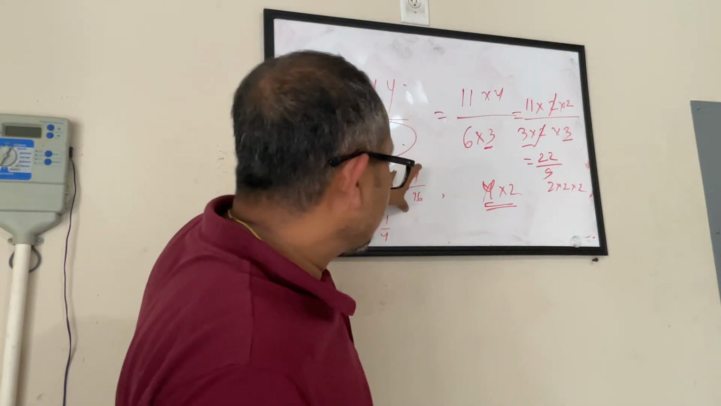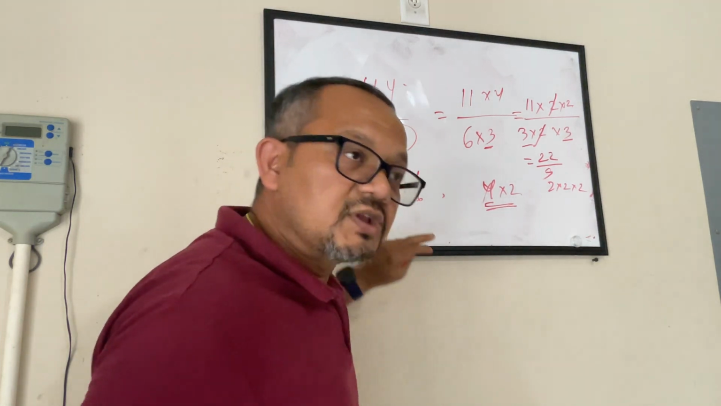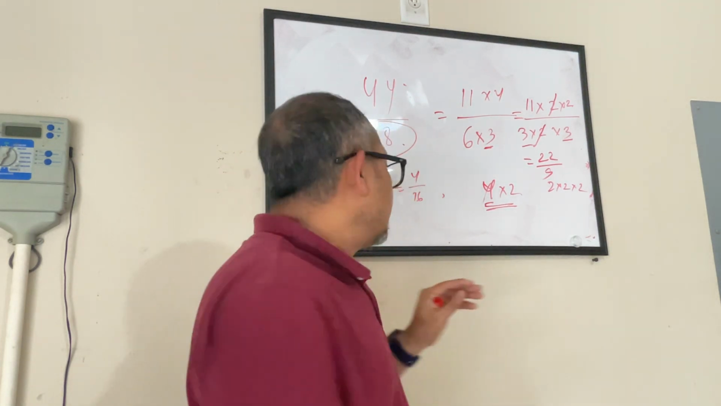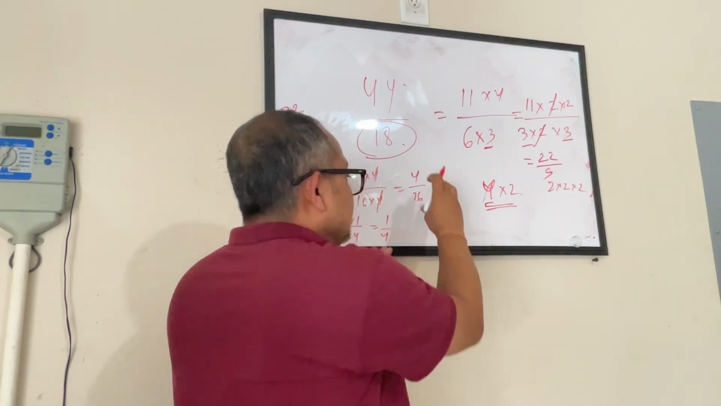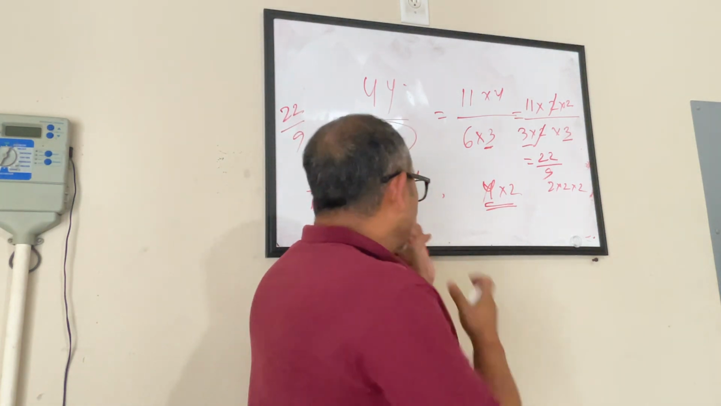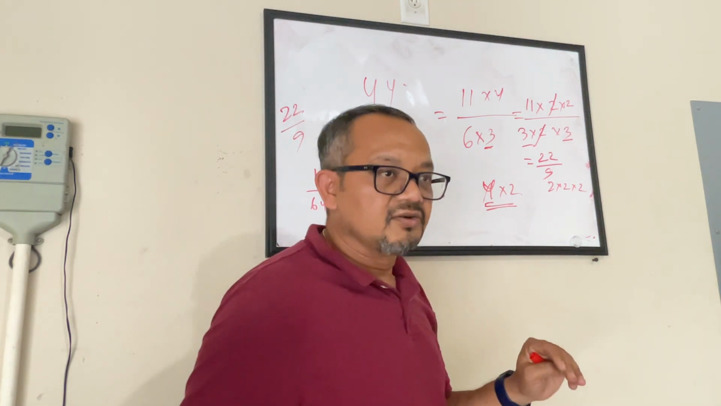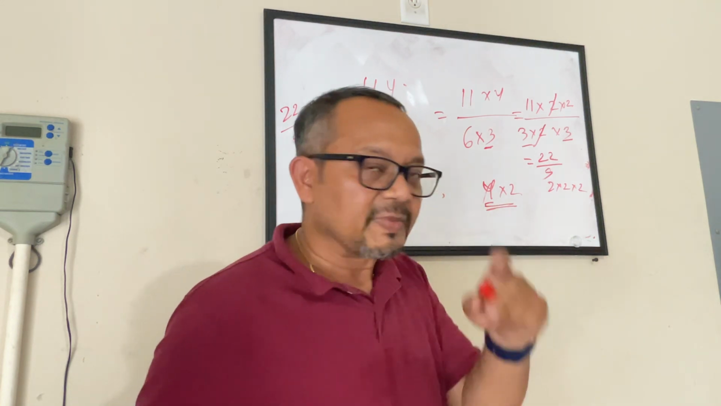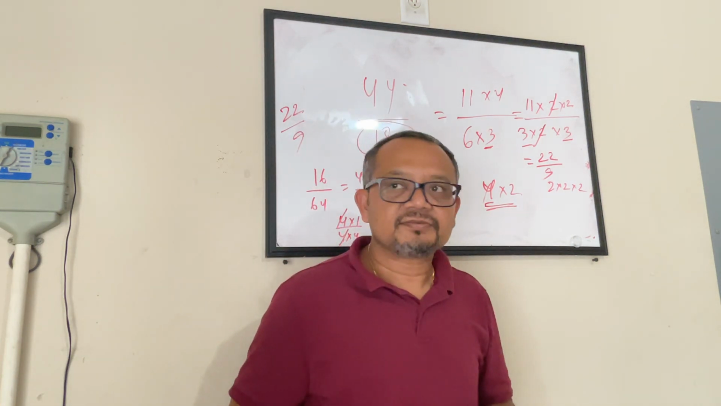Be it 4 by 16 or be it 1 by 4, both are the same value. It's just that this is a little more simplified, this is less simplified. That's it. But nobody can say this is a wrong answer. Okay? Everybody with me so far?